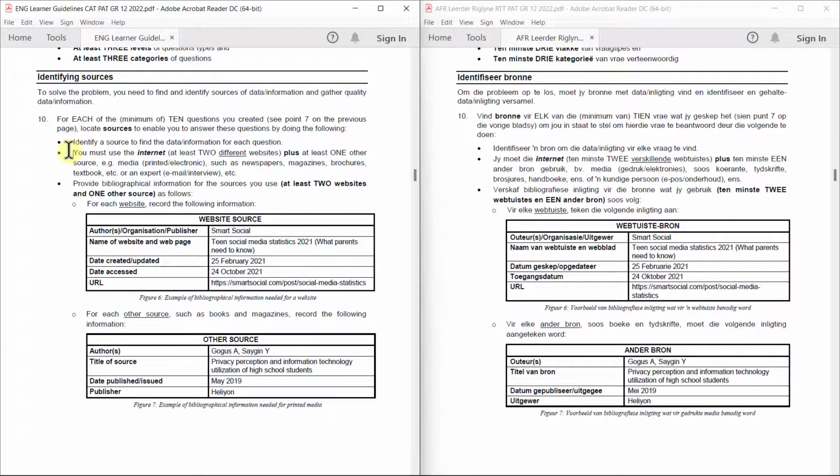You also need to have a variety of the source types. So at least 2 different websites plus one other source. The other source will be something like media, printed or electronic media, even though you find that online. That can be a newspaper article, a magazine, an email or interview, a video, a journal article, anything like that. If you're unsure, please check with your teacher about this.